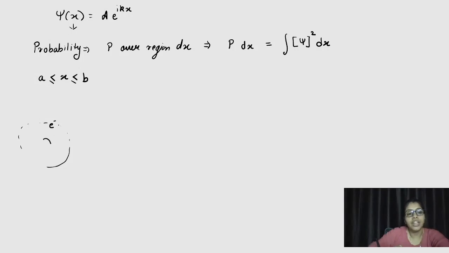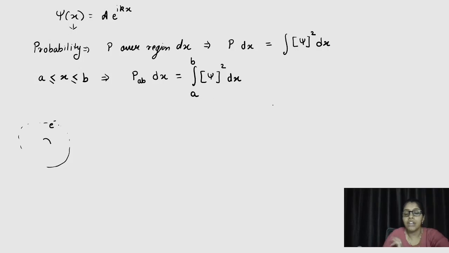So in such a way, if a particle is present between positions A and B, then the probability of finding the particle in region A to B is nothing but the integration from A to B of the square of this function into dx.